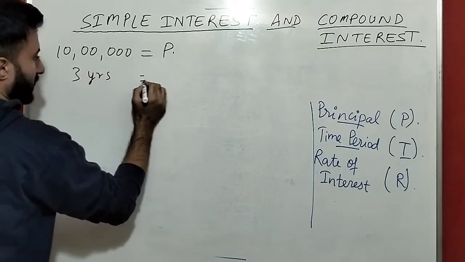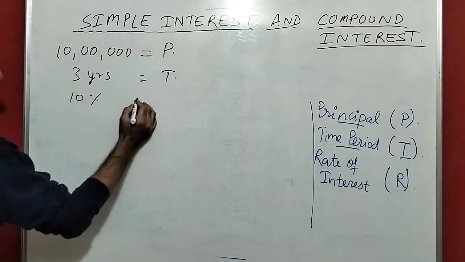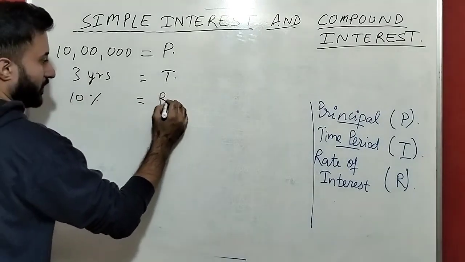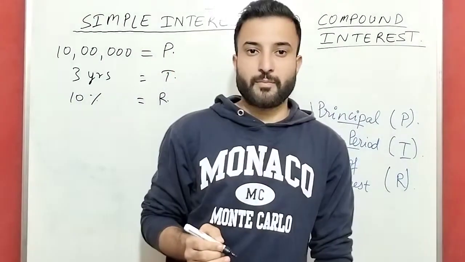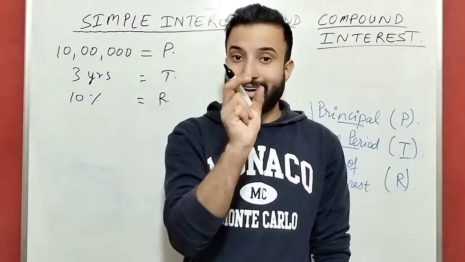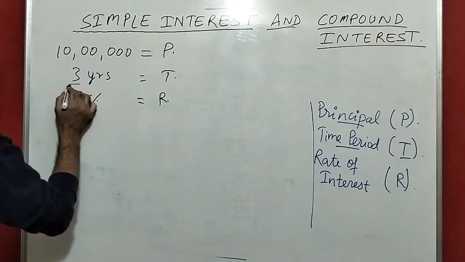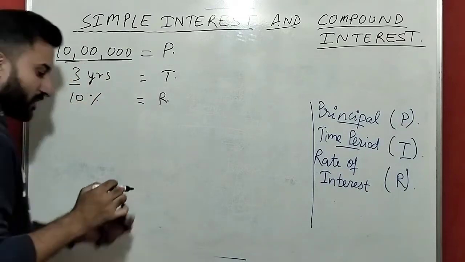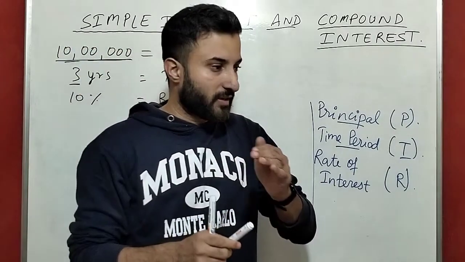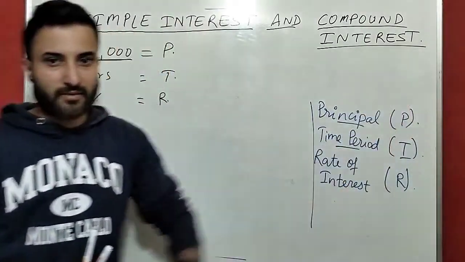After 3 years I will return it. That is the time period. The bank will say, I am going to put a 10% rate of interest on you. So what I am going to find here is how much interest I have to pay, because after 3 years I have to return this 10 lakh rupees. That is a surety.